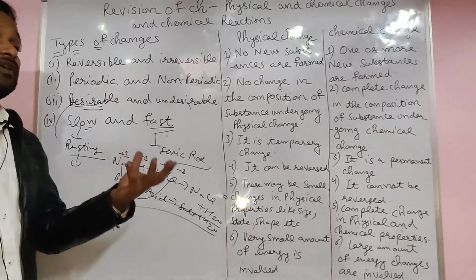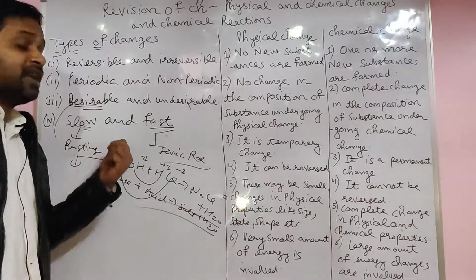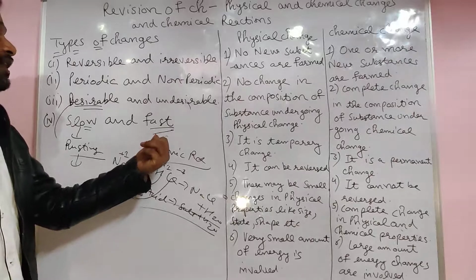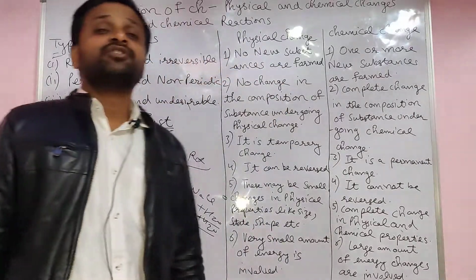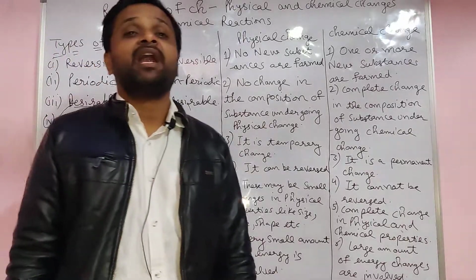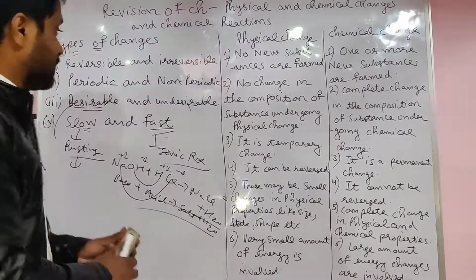Slow change, where the rate of occurrence of the reaction is slow. Fast reaction, very high speed. Now we go to the next type of change: physical change and chemical change.